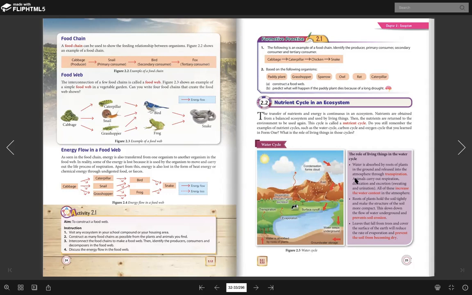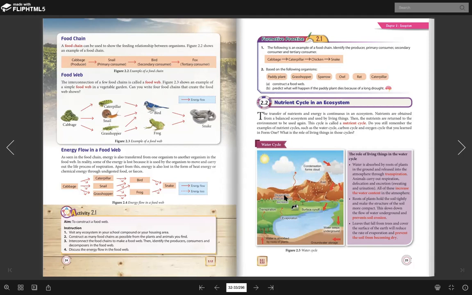And then animals carry out respiration, defecation, and excretion, sweating or urination, and all of this increases the water content in the atmosphere. So this is an animal. Animals will do respiration, defecation, and excretion. Respiration ni, kenapa respiration dia akan menghasilkan air?